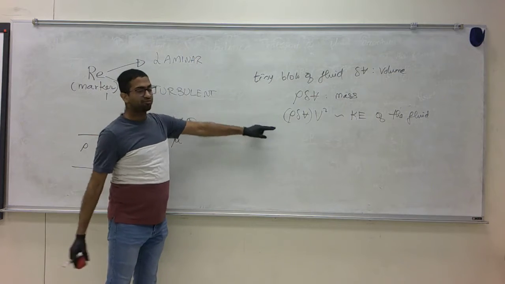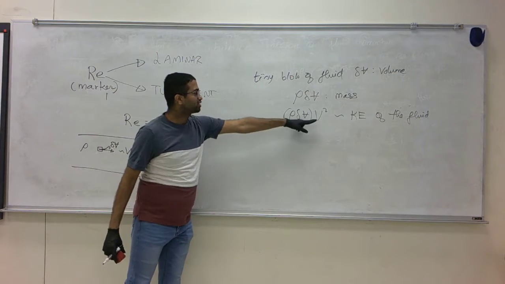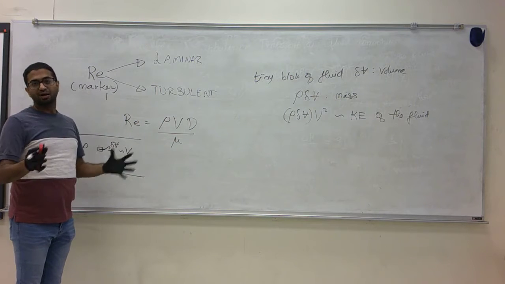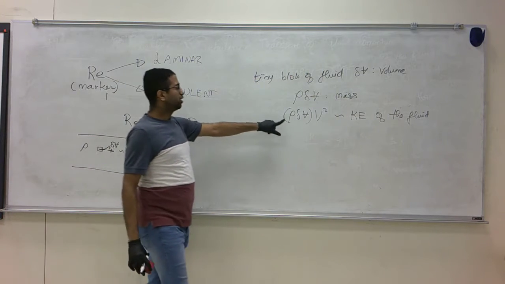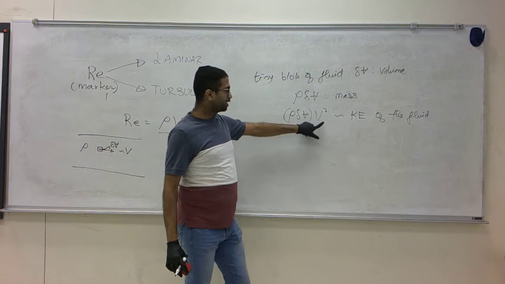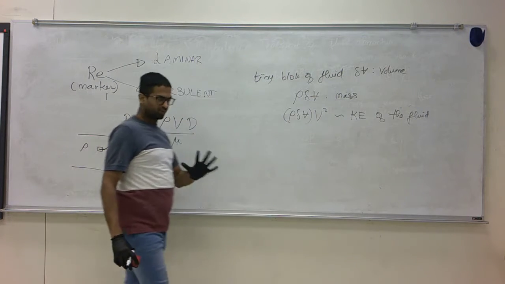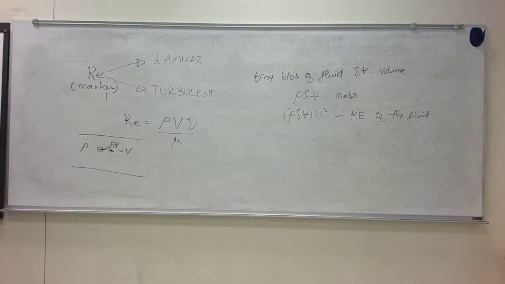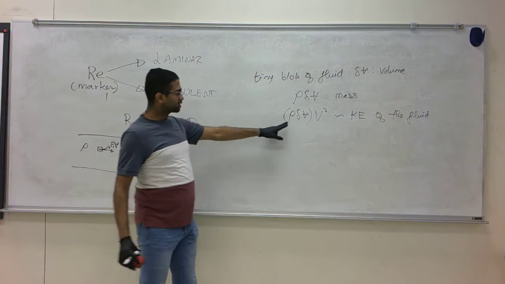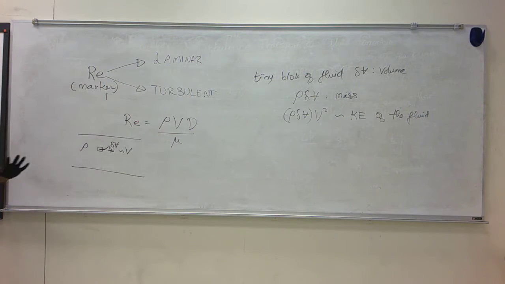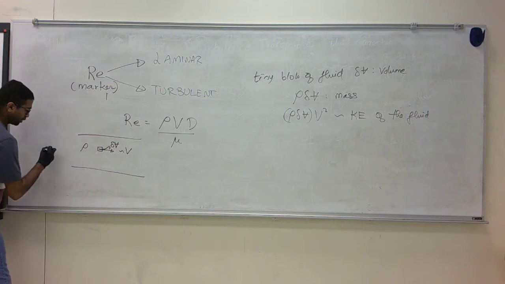I'm not saying half rho V squared simply because the velocity itself is not exact. It could be a factor of 2 here and there, but mass times velocity squared should be proportional to the kinetic energy. So the kinetic energy of the fluid can be thought of as rho delta V times V squared.